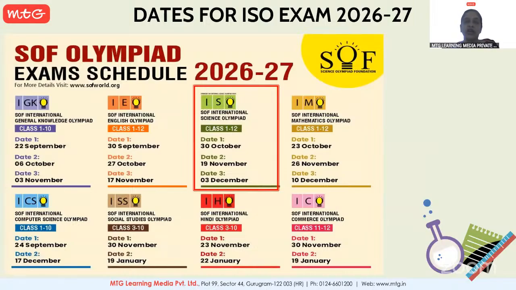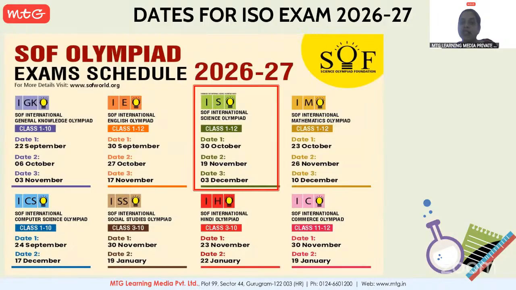Okay, students, here are the dates for the International Science Olympiad exam for 2026-27. We have 3 dates, and out of these 3 dates your school will decide one, so please check with your school. On that date you will write the exam. This is the complete exam schedule for all the subjects like GK, English, Maths and all other subjects.